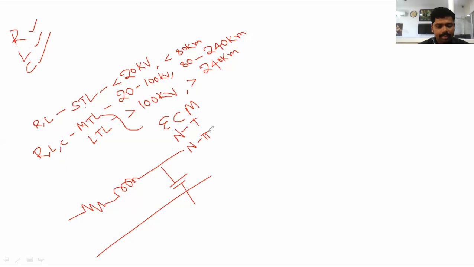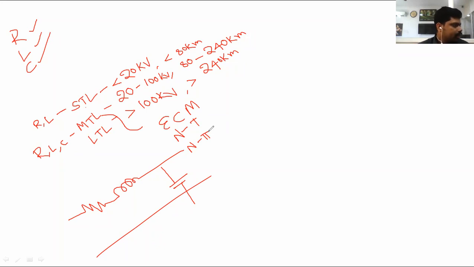In the nominal T method, for balancing of the capacitance, the whole capacitance is connected at the midpoint. That is, the resistance and inductance are split into two halves, and that comes under the nominal T method.